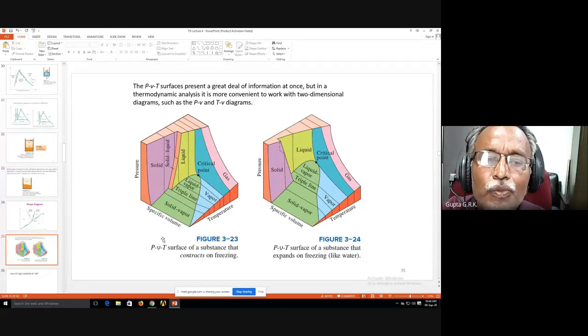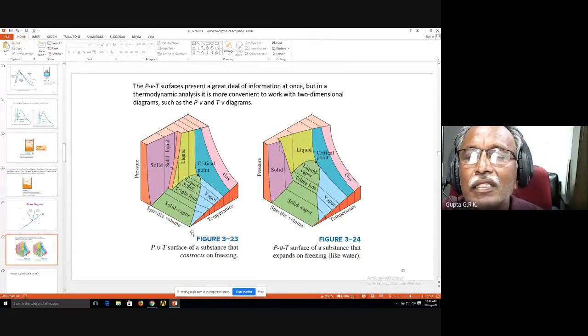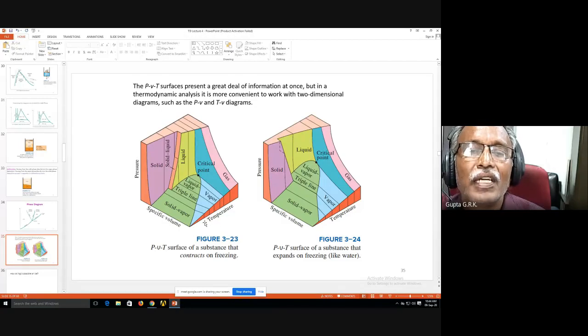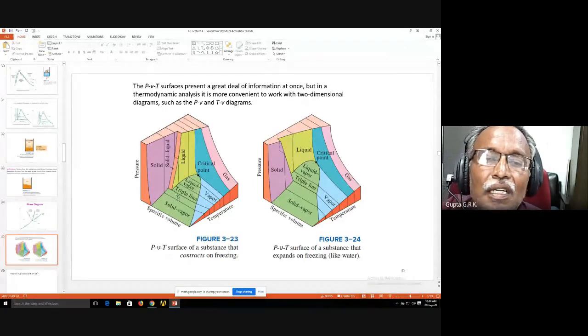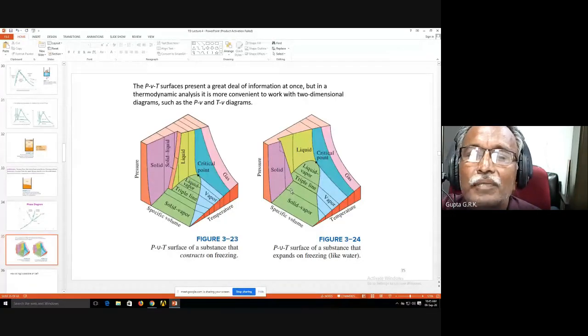If I see this way, I will see the PV diagram, and temperature becomes a single point. Based on the direction you see from, you will get different views: temperature in this way, specific volume in this way, and pressure becomes a single point here.